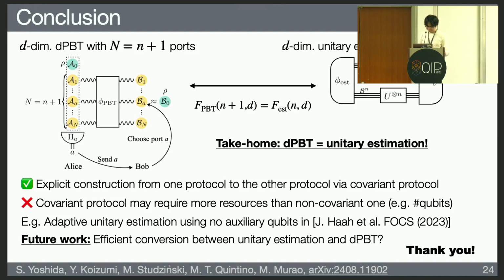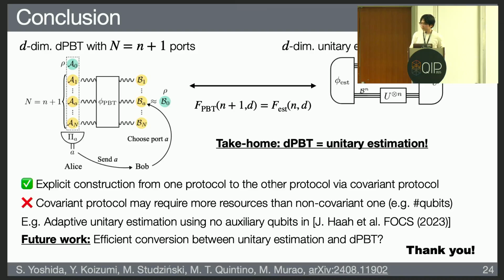Thanks a lot, Satoshi. Questions? I can start off the questions. In the very beginning, when you applied this to the optimal coefficient in the second order asymptotics, you determined that to be d to the 4, and when you have the standard protocol where you restrict the state to EPR states, you get d squared. Yes.